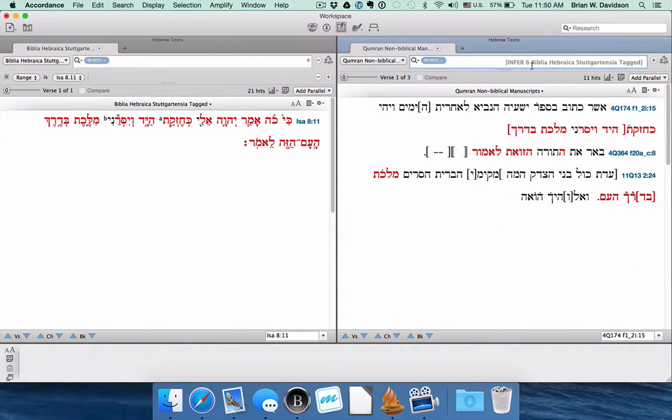By default, it looks for 6-word strings with maybe one word that's different intervening, and this found the two really important hits, 4Q174 and 11Q13. In these passages, Isaiah 8:11 is actually cited, though the citation is not extant. Some of the wording of the verse is there in the lead up to the citation. So that's what it caught.